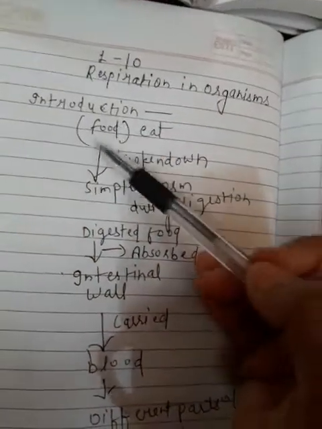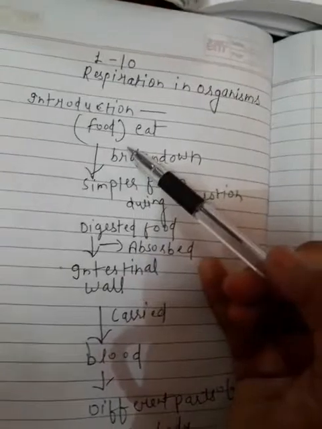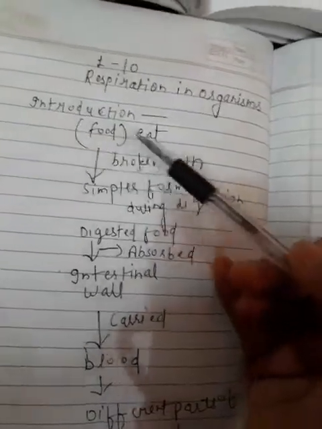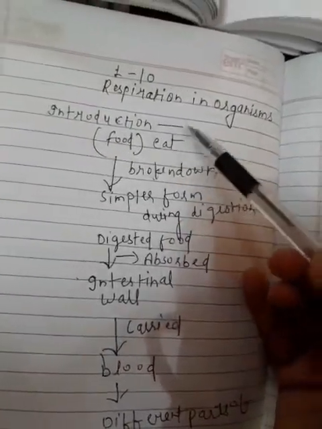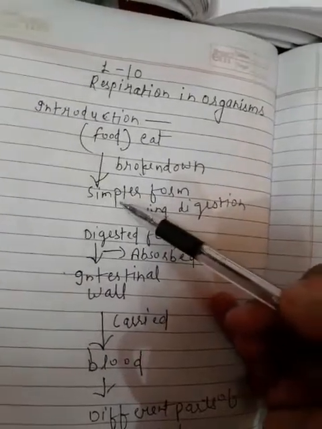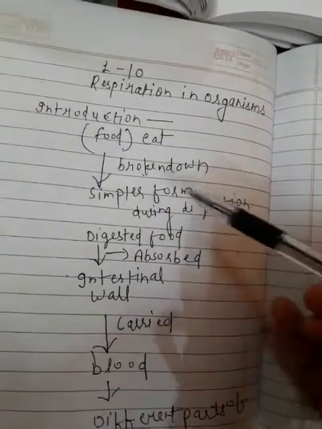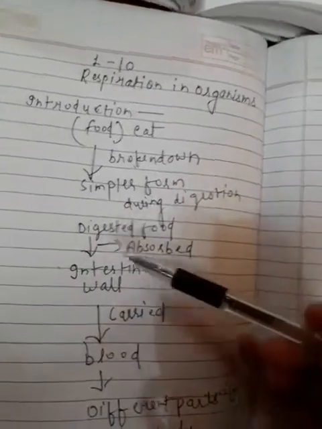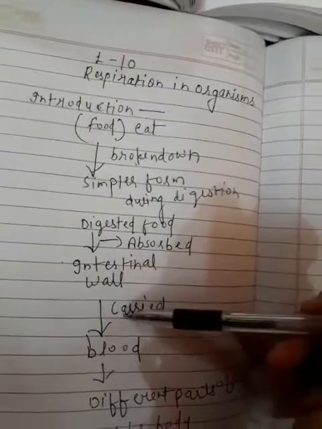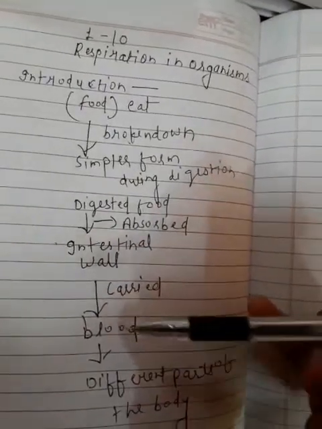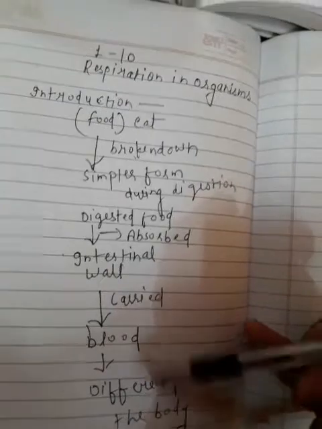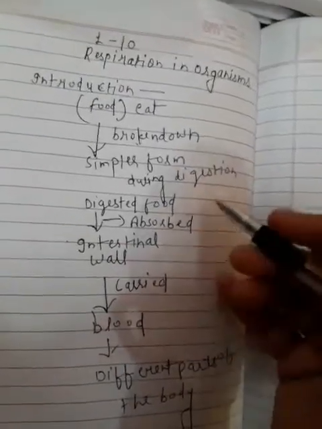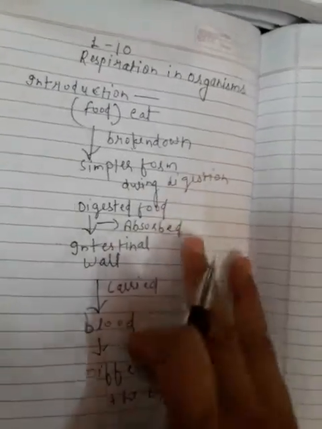Introduction. We need energy for doing every activity. So the food we eat is first broken down into a simpler form, and during digestion this digested food is absorbed by the intestinal wall, and then carried by the blood to the different parts of the body. Then only we get the energy. This process of energy production takes place all through the 24 hours.